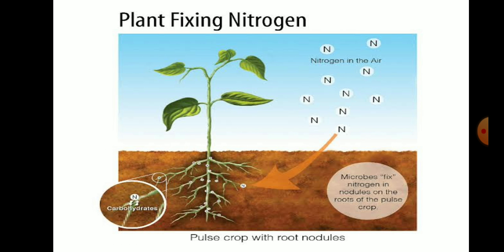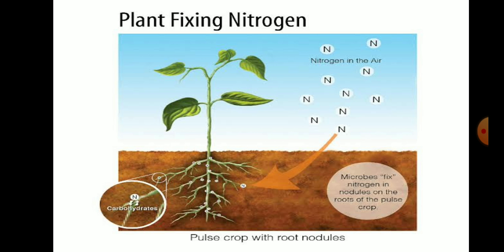Nitrogen is an important essential element for both plants and animals, but nitrogen cannot be taken directly from the atmosphere by plants, so it has to be converted into a useful form by fixation. Now, nitrogen fixation is carried out in 2 ways, biological and physical. So in this slide we will see how plants fix nitrogen by the biological process.